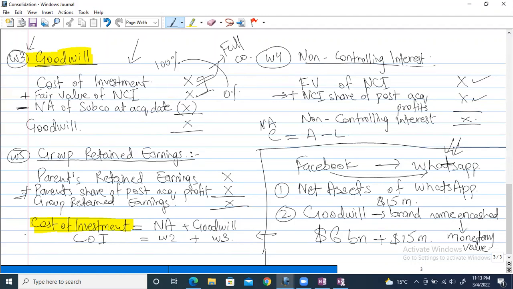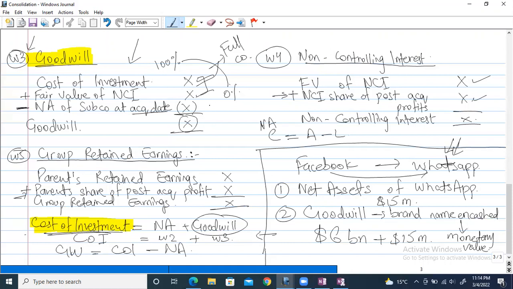Now we only minus one thing over here, which is net asset of subsidiary at acquisition date. After we minus this, we get the goodwill simply. I'm explaining the same concept through this formula. We have to find goodwill, so we do cost of investment minus net assets. Exactly the same thing we're doing in working 3. Goodwill is equal to cost of investment, the full company, minus the net assets. So is the cost of investment the net asset?